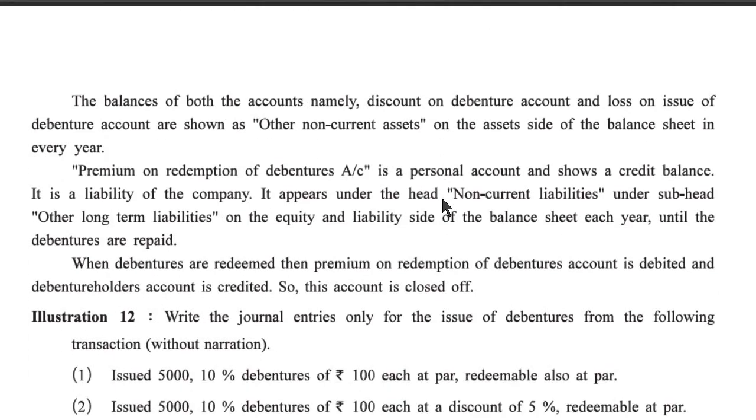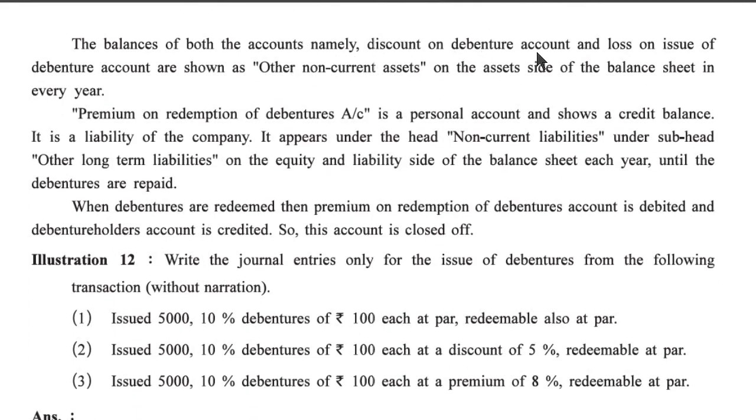The balance of both the accounts, namely discount on debenture account and loss on issue of debenture account, are shown as other non-current assets on the asset side of balance sheet in every year, because it is an asset, other than non-current assets.